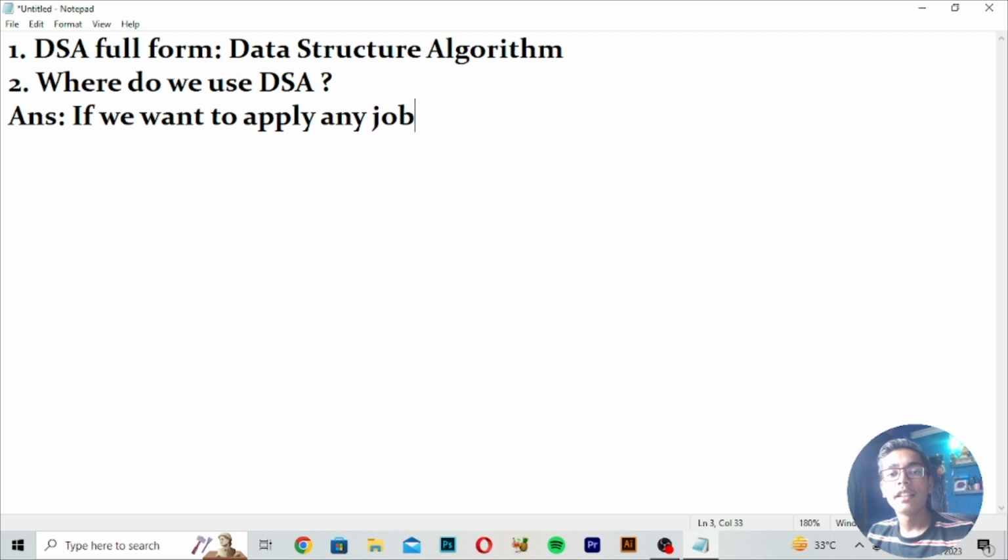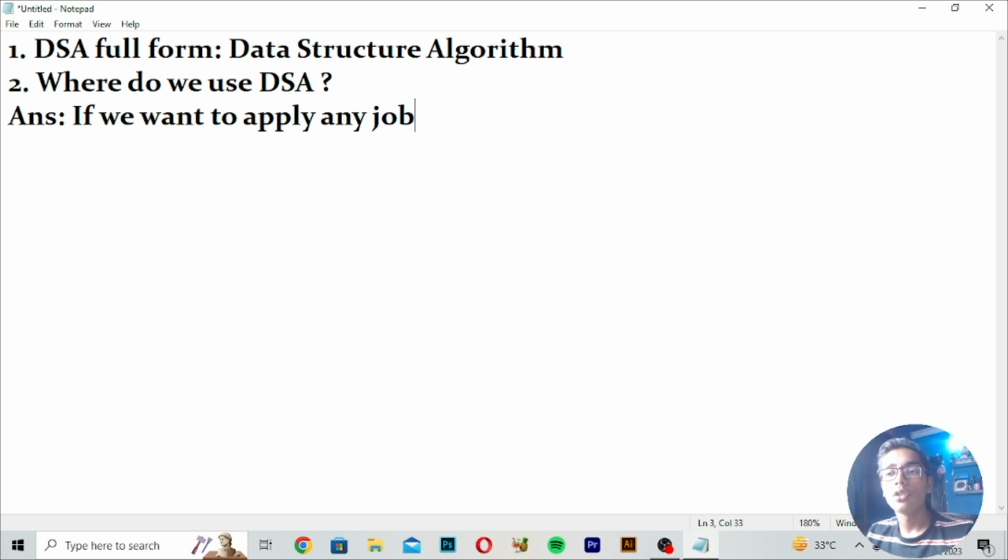So now you understand that the people working at Facebook and Microsoft have good knowledge of DSA. Because of that, they can update their software, or they can update their companies, they can update Google. Because they have good knowledge of DSA, I think that before starting programming and coding, you should have good knowledge of DSA. Because of that, I have started this DSA tutorial on Python, so I can tell you how DSA will help you if you are using Python as your programming language.